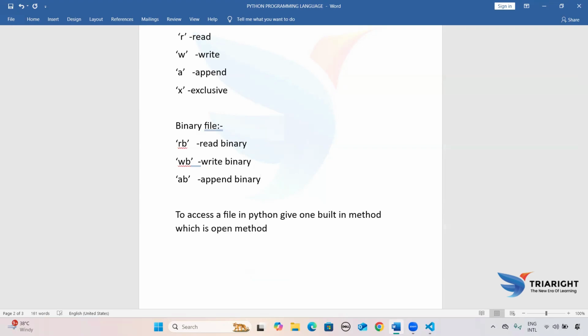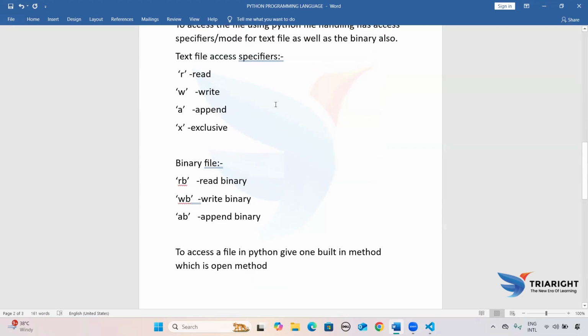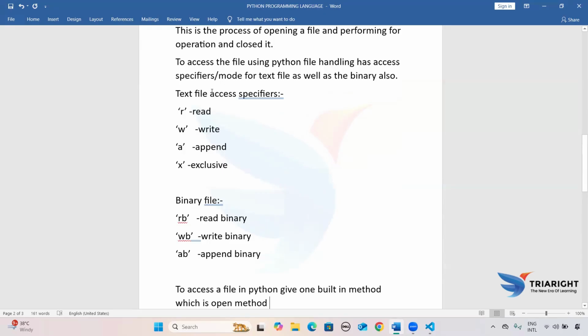If I try to open or perform any access specifier, first you need to use your open method. Without using open, you cannot perform anything, the access specifier or the binary also.